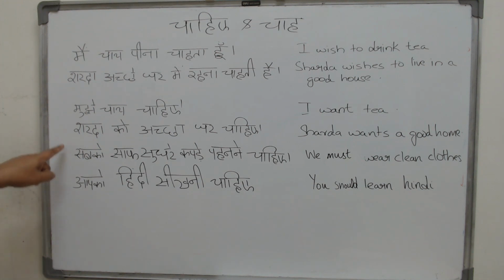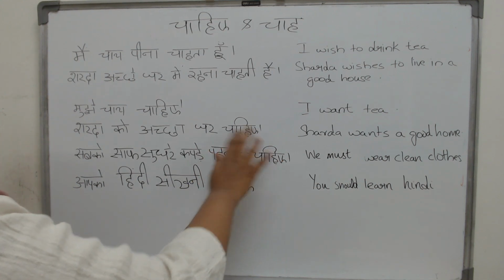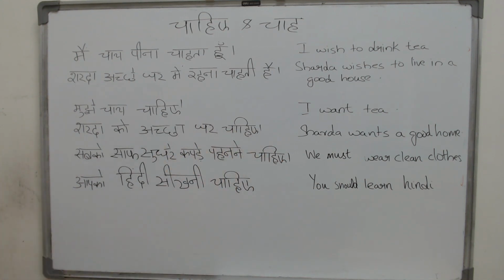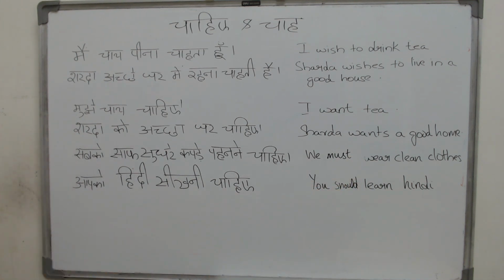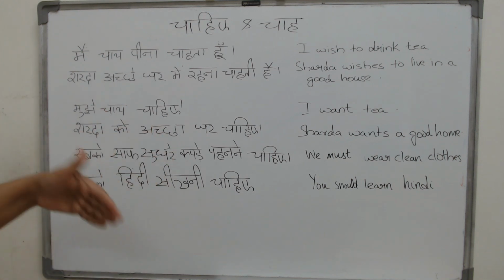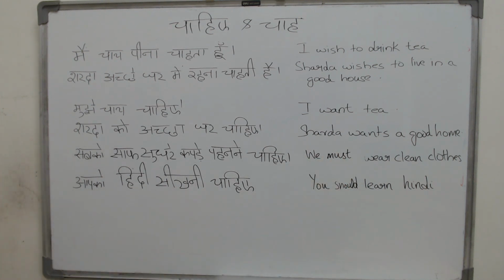But then look at the next two sentences. How has it changed? When there is an action involved, then chahiye takes on three other meanings. It becomes must or should or need to. Chahiye will mean all three of them depending on the situation. The difference between must and should is that should is not very strict, but must is a stricter obligation.